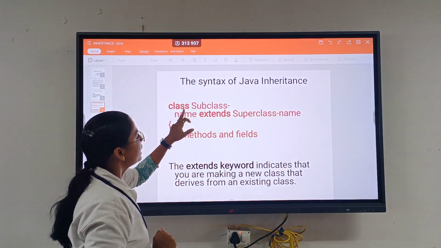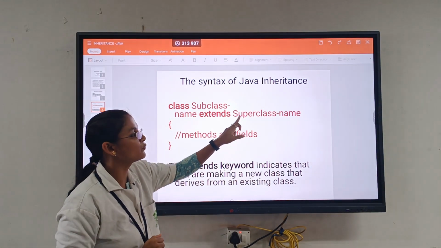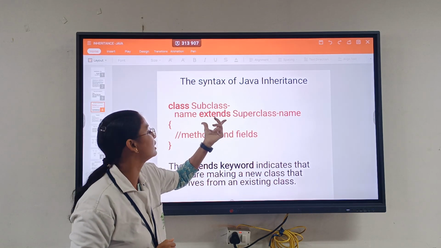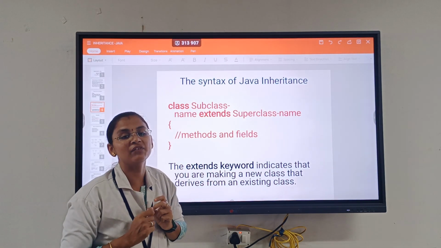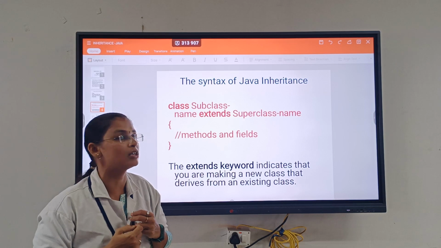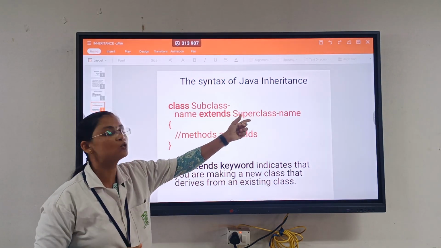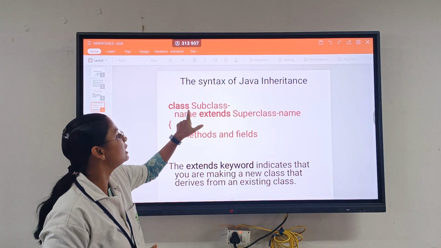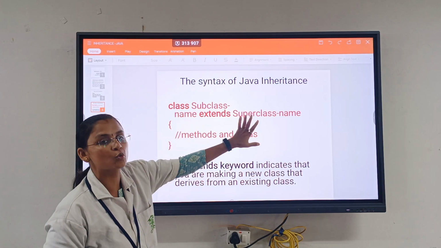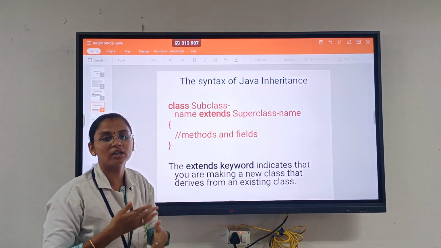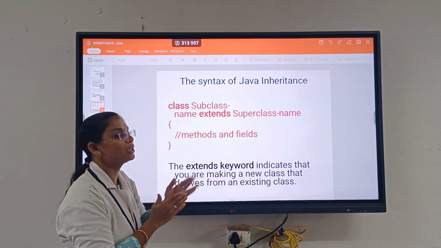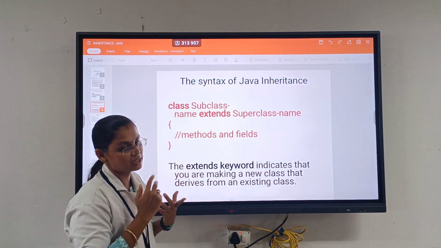I am inheriting all the concepts from the parent class using the keyword extends. So the syntax is class, subclass name, extends, superclass name. The methods or fields, whatever functions we give, come inside this block.